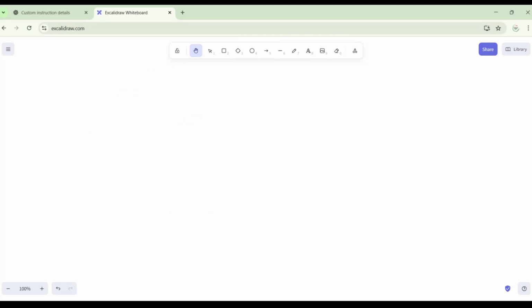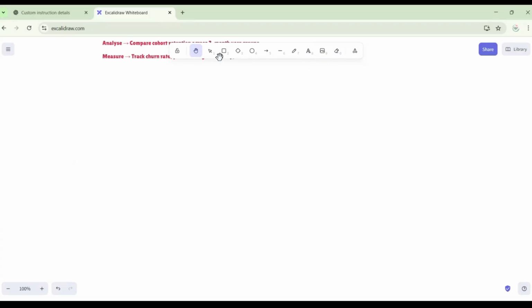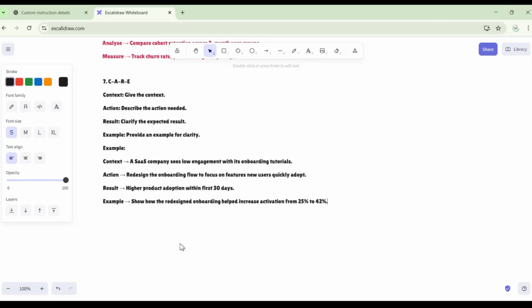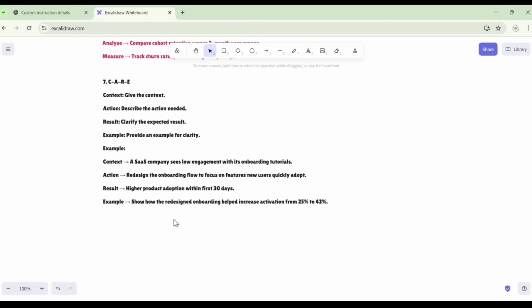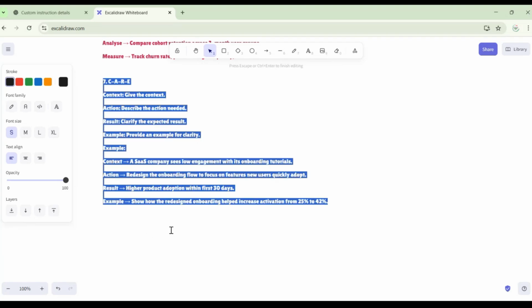Okay, next is CARE. Yes, CARE. ChatGPT cares for you as well, equally. Now you might be wondering, what is this CARE and how do I care for ChatGPT and how will ChatGPT care for me? So this is how ChatGPT will care for you. CARE means context, action, result, example. Now read this last one. What does this example mean?